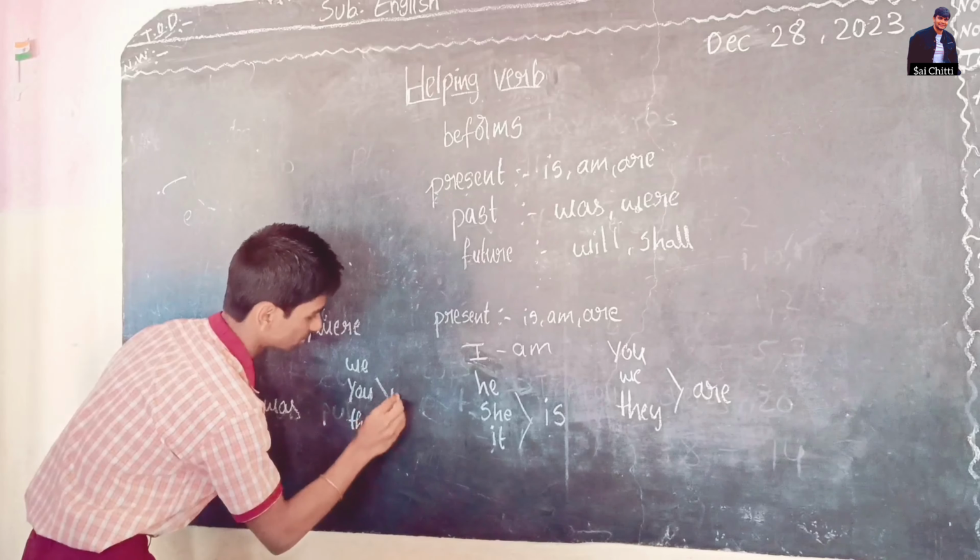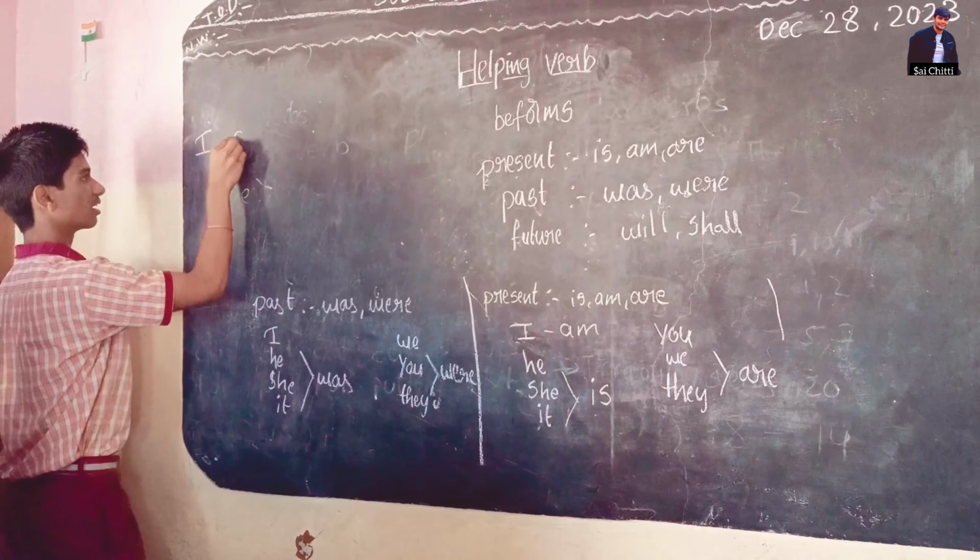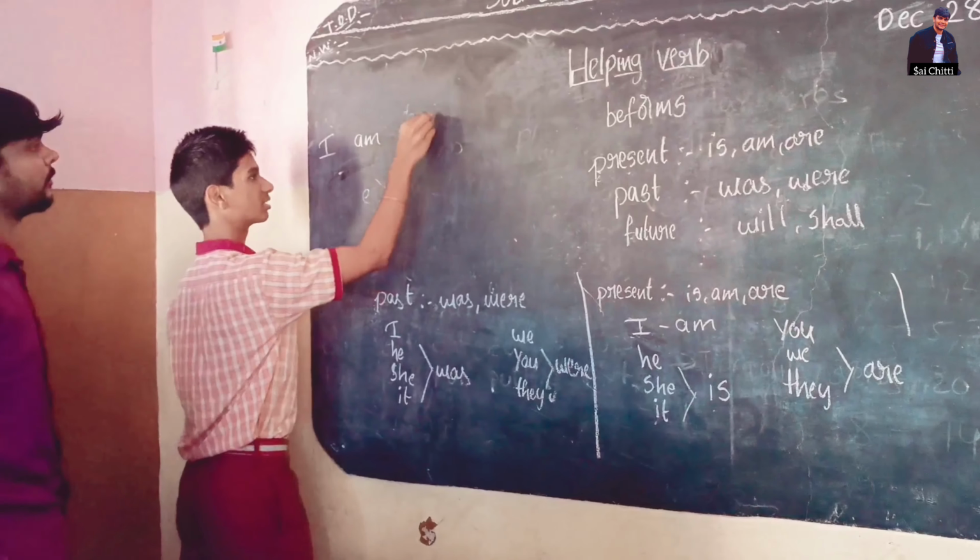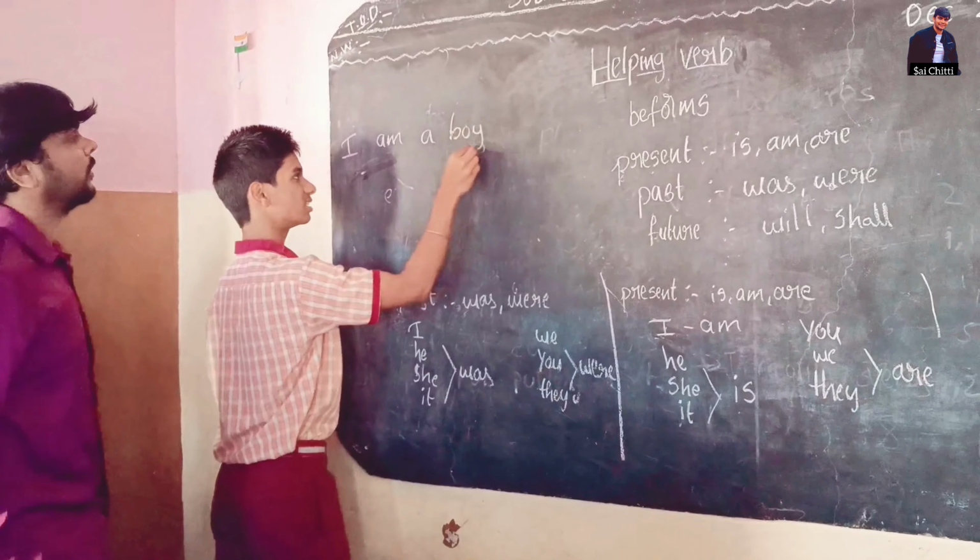Examples of present: I am a boy. In this sentence, am is a helping verb. He is dancing. In this sentence, is is the helping verb and dancing is the main verb.